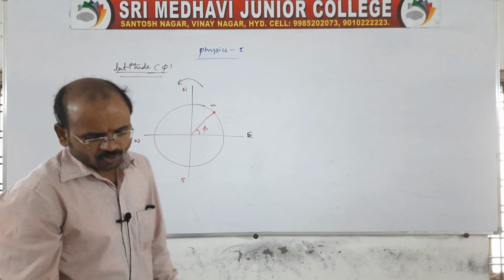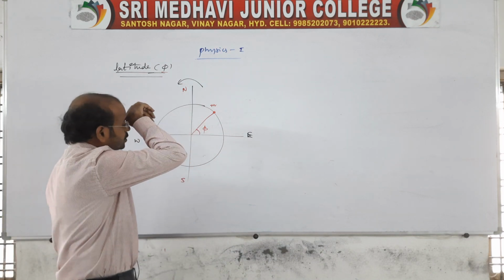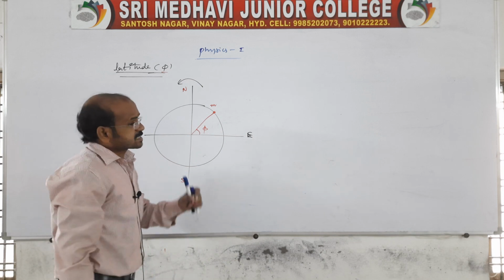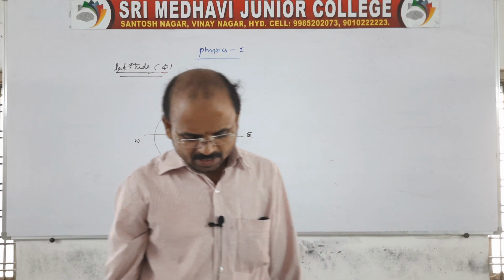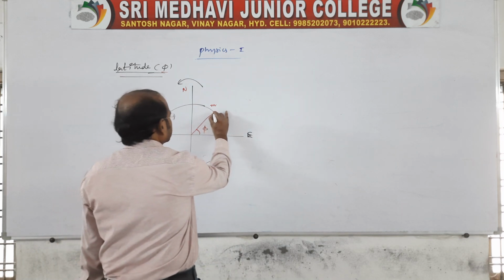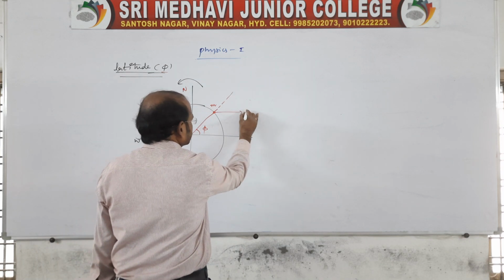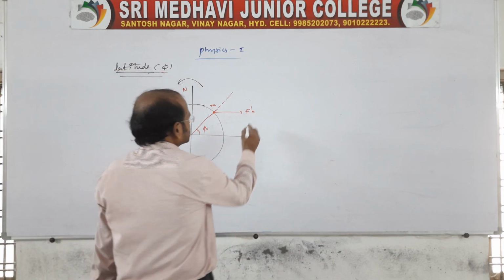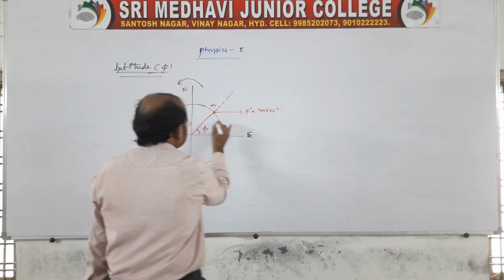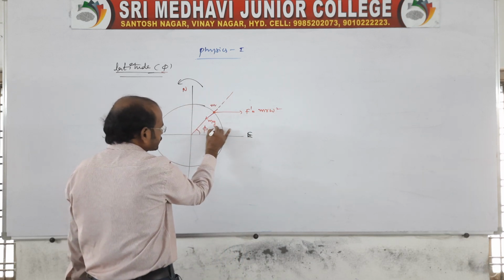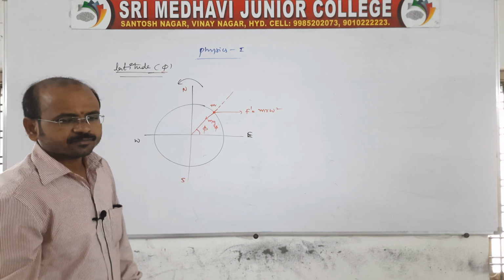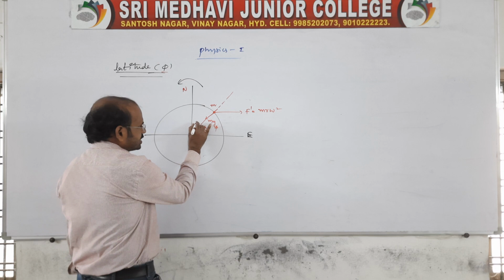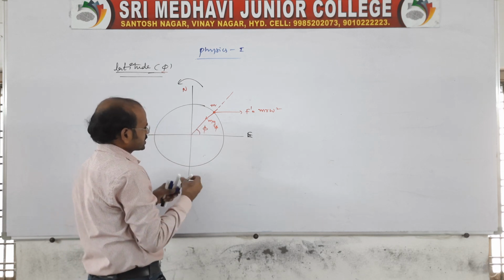When the earth is rotating about its own axis, the body also rotates, so the body experiences some centrifugal force. If I extend like this, the centrifugal force is acting, which is m r omega square. But there will be the weight of the body, which is acting towards the earth's center. And the radius, we can say, is small r.